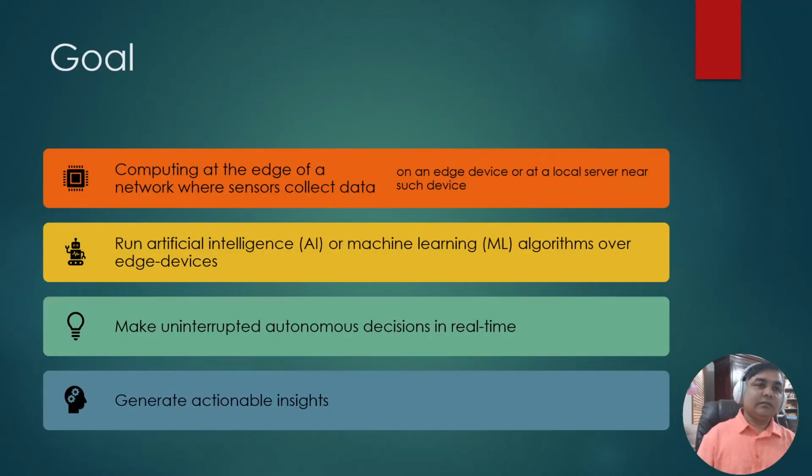We started with the aim of finding out if the nodes at the edge of the network are capable of processing complex artificial intelligence or machine learning algorithms. Can they make uninterrupted autonomous decisions in real time, and can they produce actionable insights?